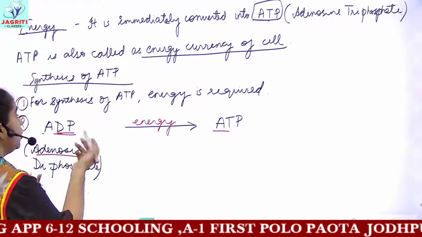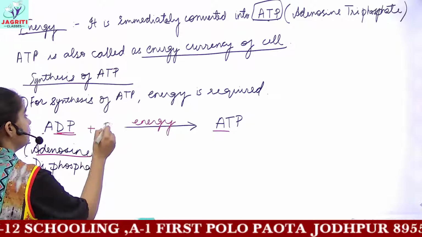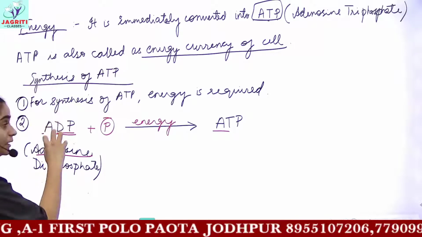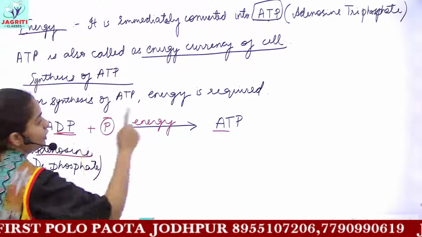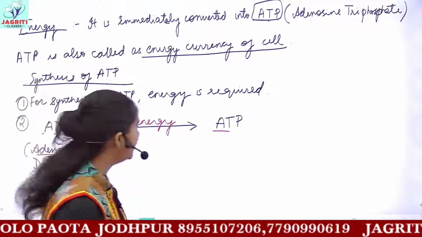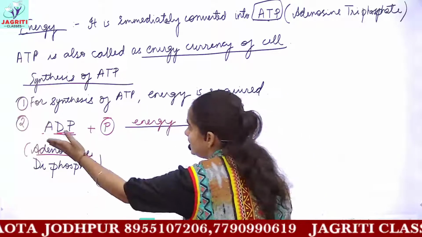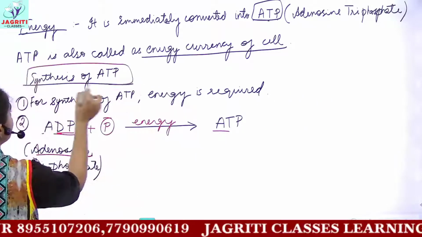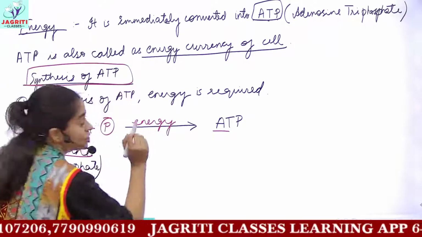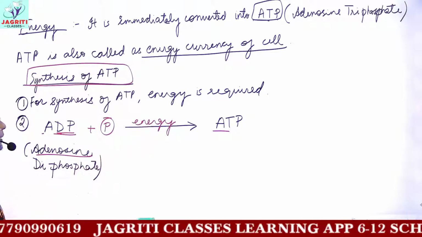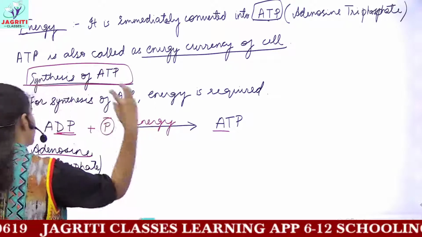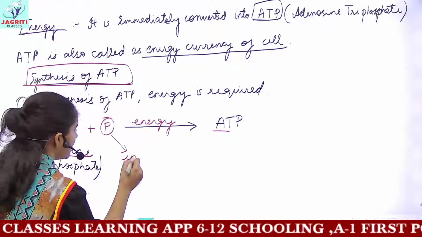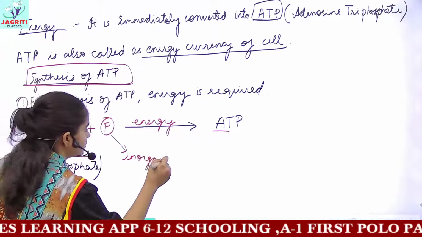And now I should add a phosphate group, because if I take ADP as my starting material and add a phosphate group, I would get adenosine triphosphate, which is your ATP molecule. So this is the reaction for synthesis of ATP. For synthesis of ATP, you require energy. If this energy were not present, then you could not attach the phosphate to your ADP molecule. This phosphate which you are attaching is named inorganic phosphate.